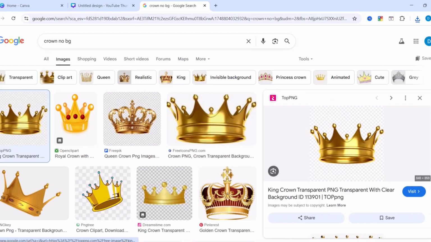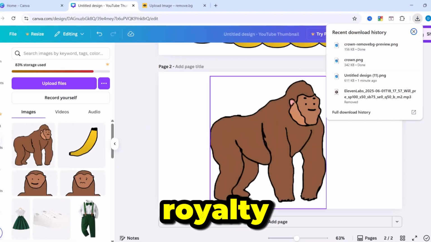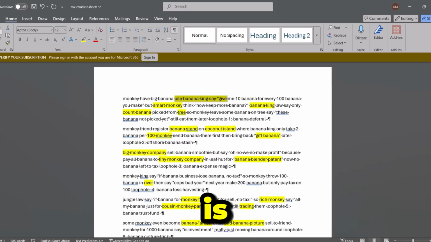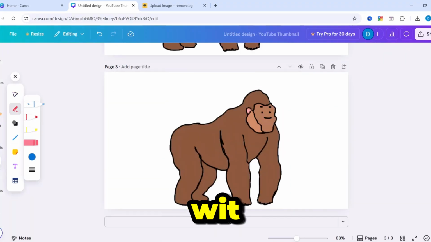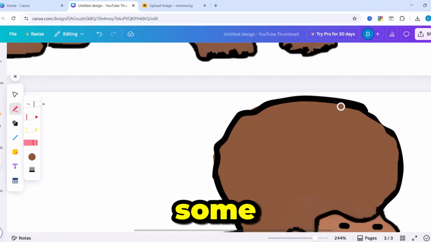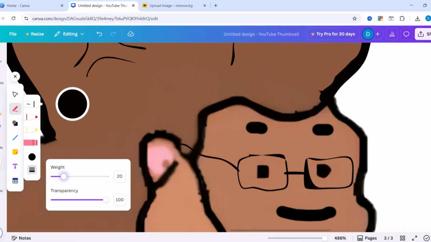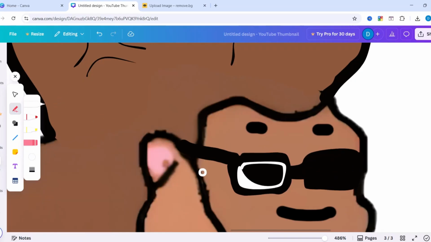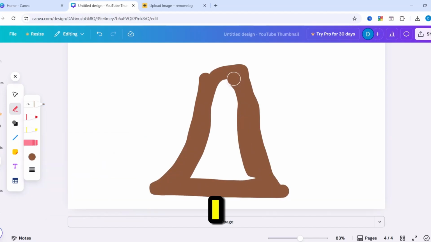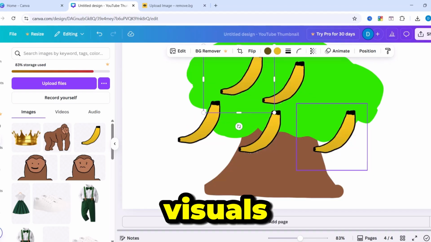Download the crown as a PNG, then remove the background and paste onto the monkey. You can add a cape to make him royalty, but we don't want to waste time fussing over details. Next is creating a smart monkey, so obviously wit is associated with big foreheads, with a hint of pulsating veins, and some glasses to seal the deal. I have to admit, when it came to the tree, I was getting a bit tired, but it still came out, I think. We have our visuals now in this video.